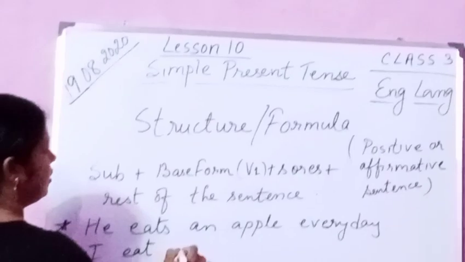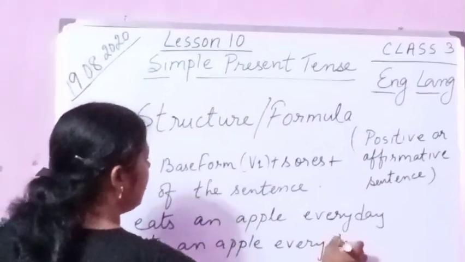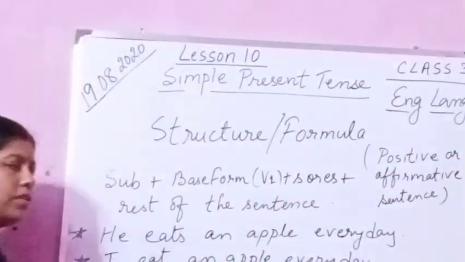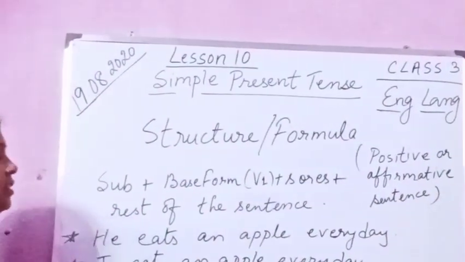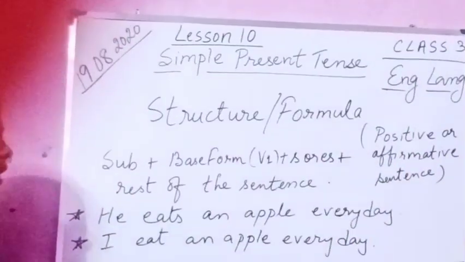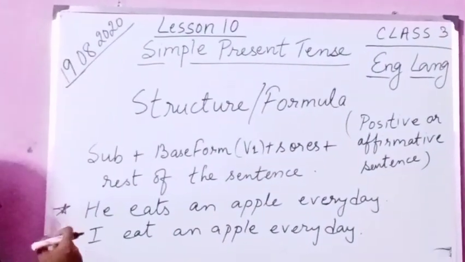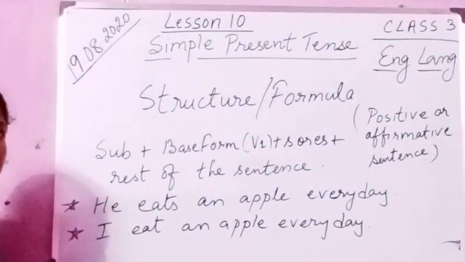Now another example. I eat an apple every day. What is the difference between these two sentences? Please follow. I is the subject, and I is first person singular. You know I means only one person.